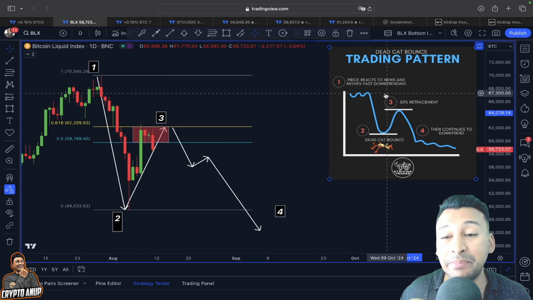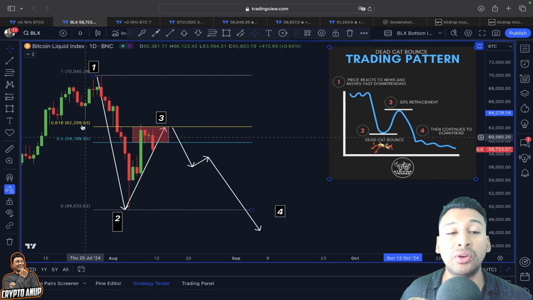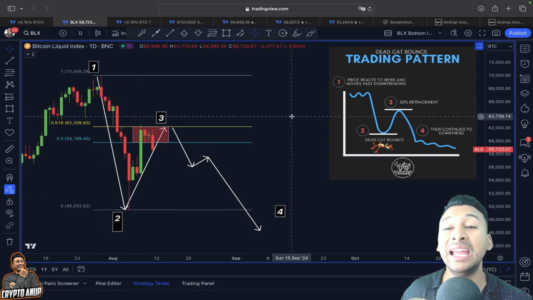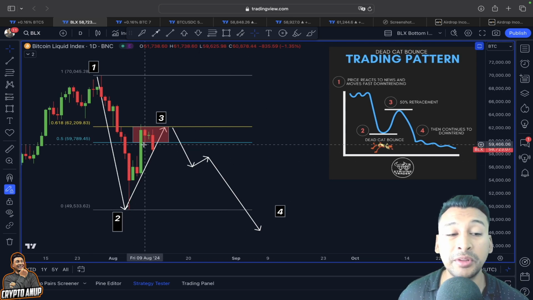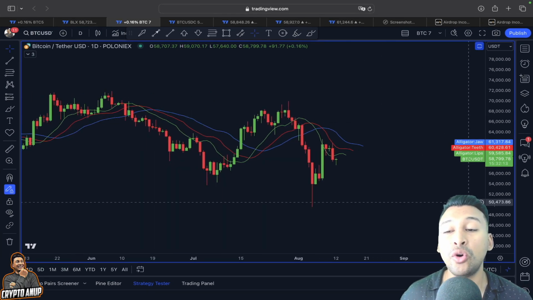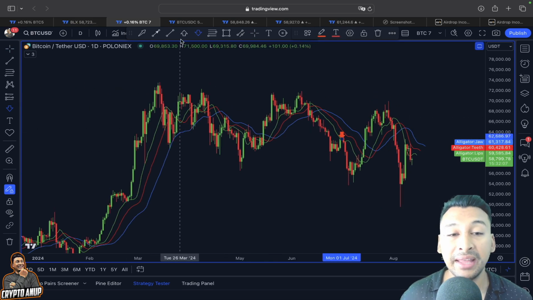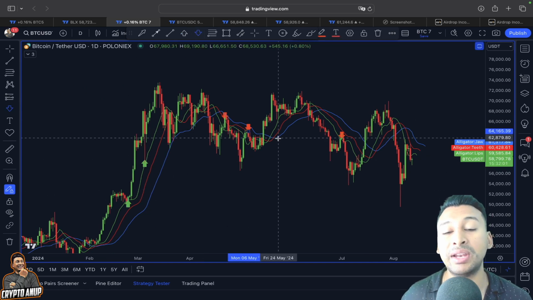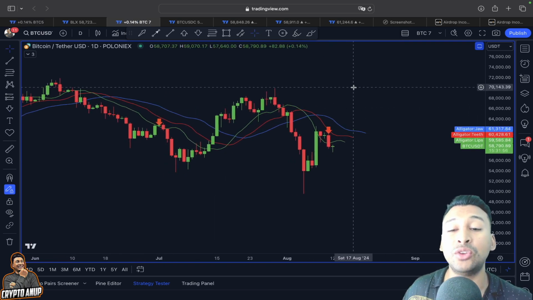Because according to this dead cat bounce trading pattern, you can see the price of Bitcoin is expected to head towards the original trend duration, the 1, 2, 3, 4 reversal pattern. And in our case, the original trend duration from this dead cat bounce is clearly indicating to the downside, because it's not only the resistance from this 0.5-0.618 Fibonacci line. Parallelly, we were also facing resistance from this Williams Alligator indicator. During the uptrend it has acted as a strong line of support, but during the downtrend you can see this same trend line acts as a resistance. So in our case, this is exactly where we got rejected.